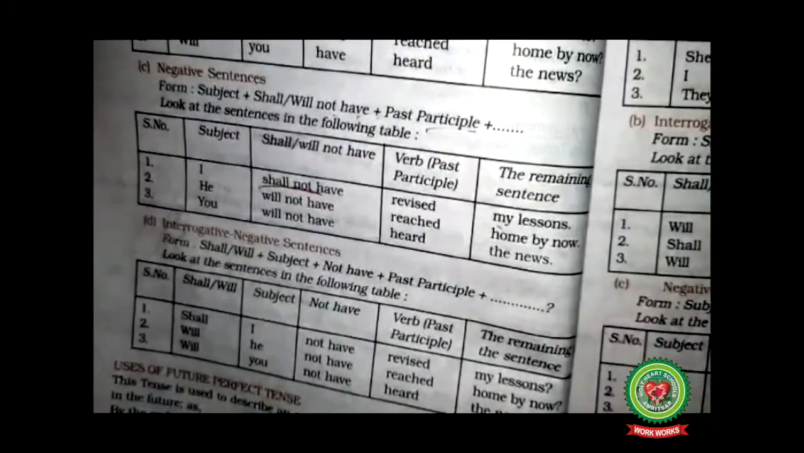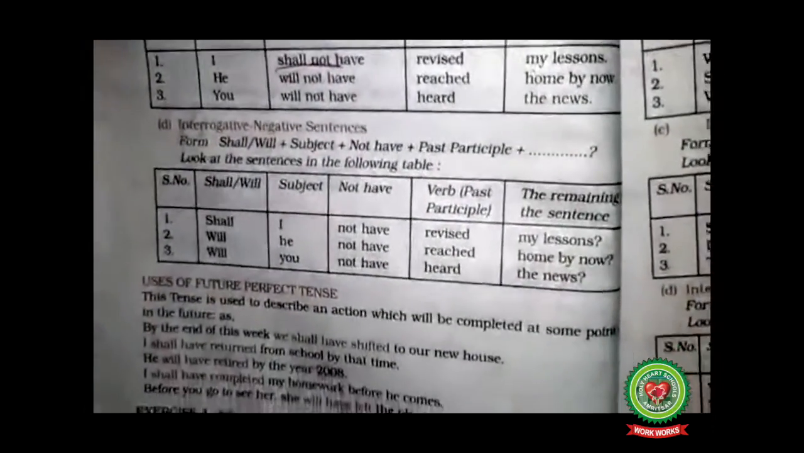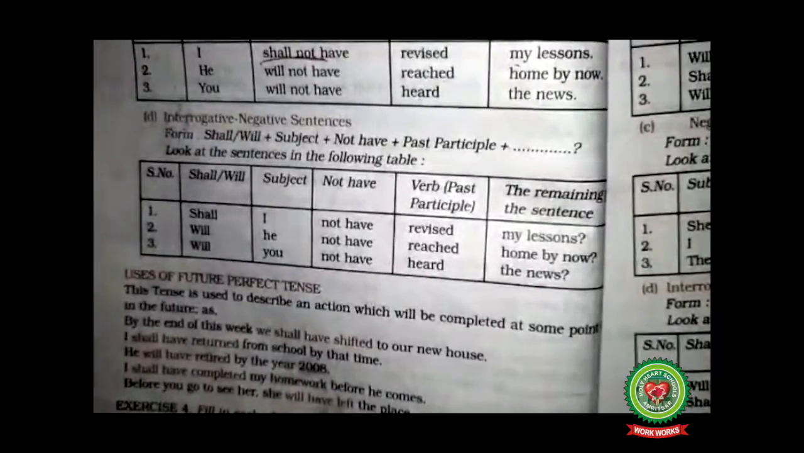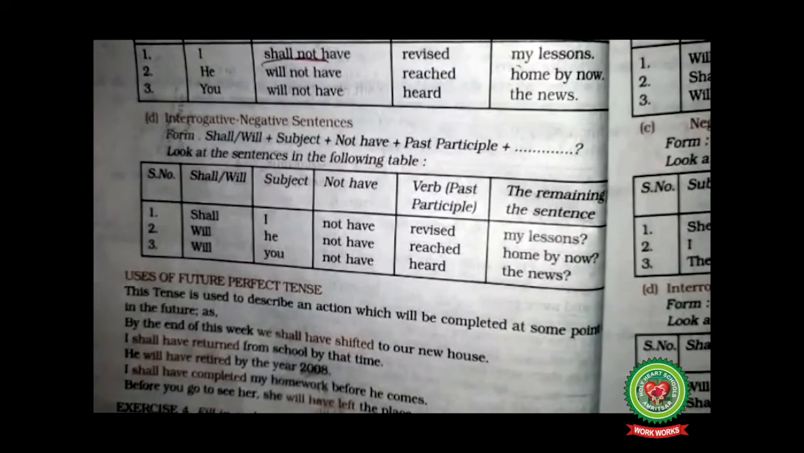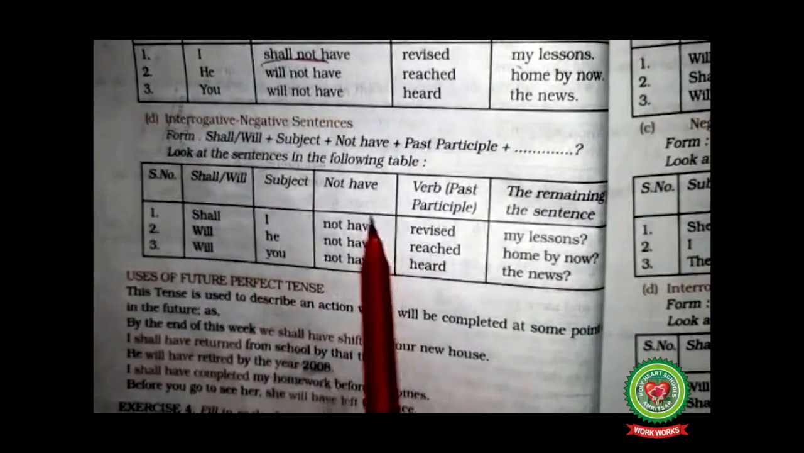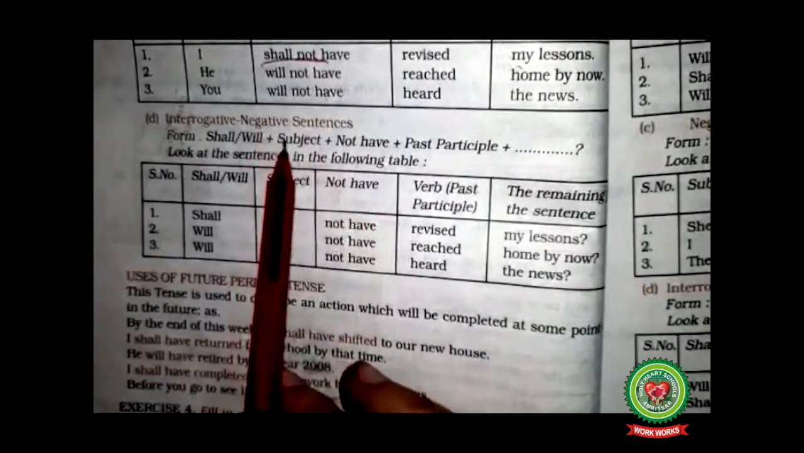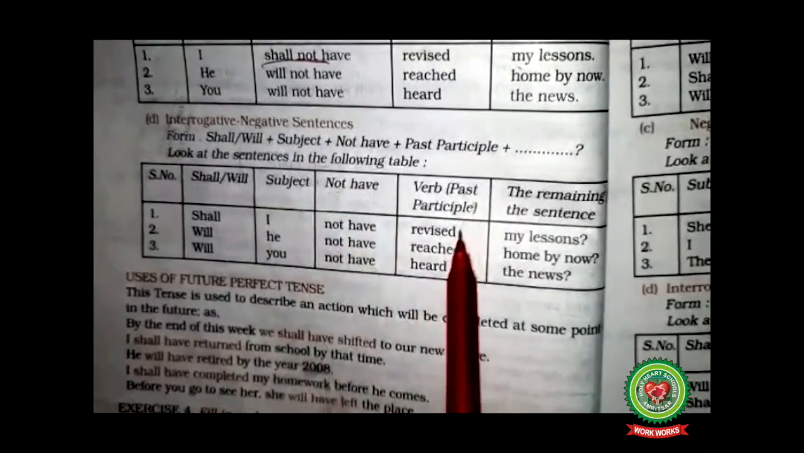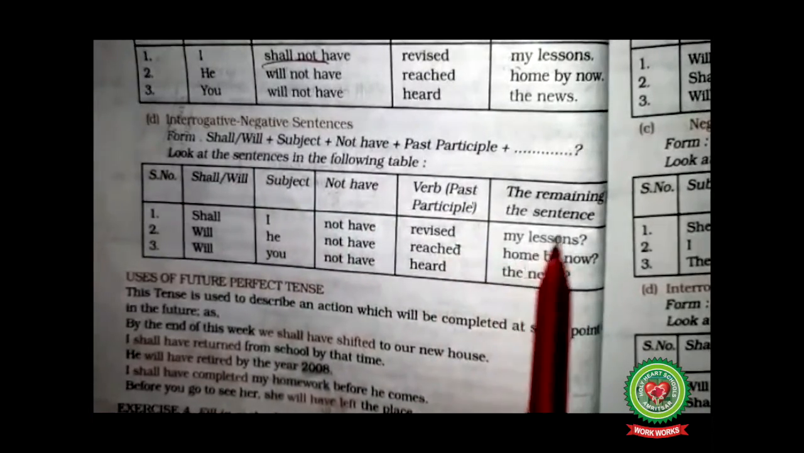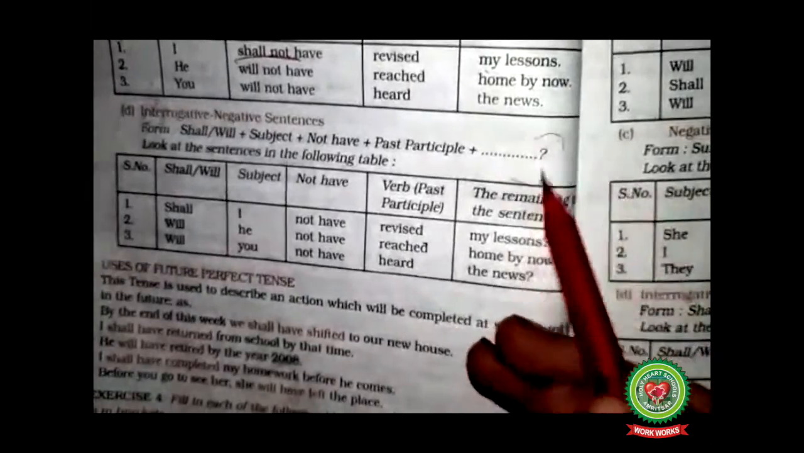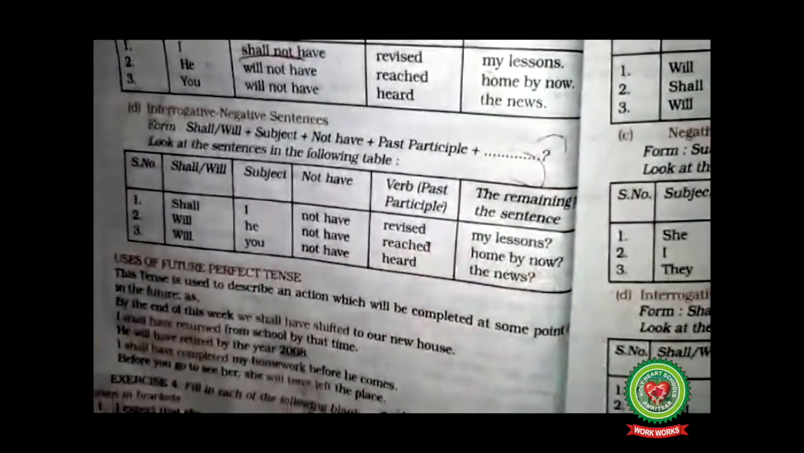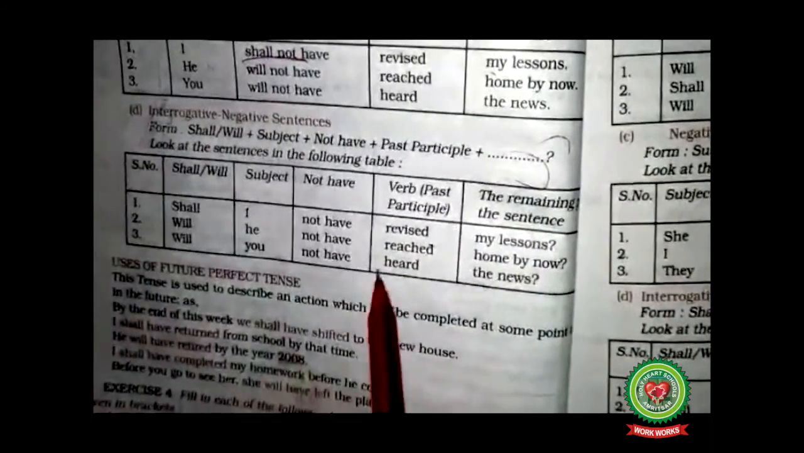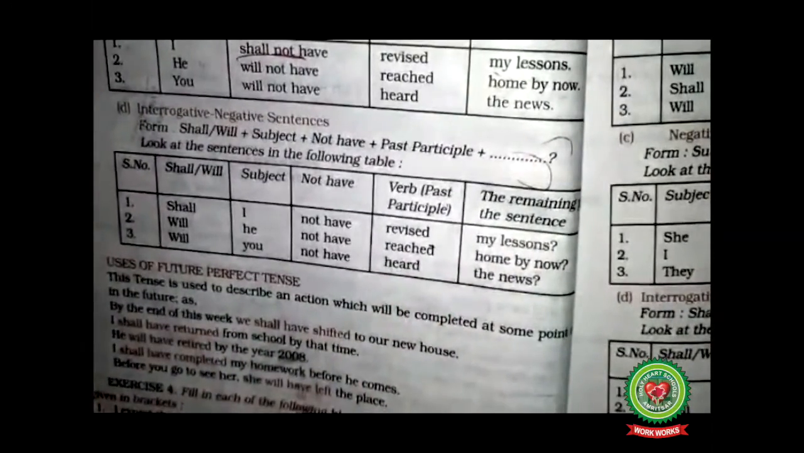Next is your interrogative negative sentences. Interrogative question form starting with the helping verb, then followed by the subject and the words not have as negative also, followed by your past participle form of the verb, and then the remaining part of the sentence followed by the question mark. As in, shall I not have revised my lessons? Will he not have reached home by now?